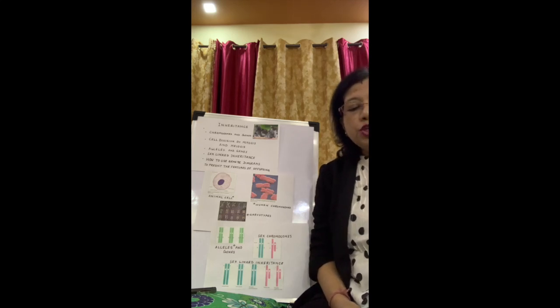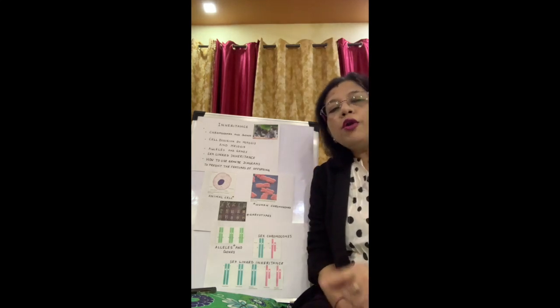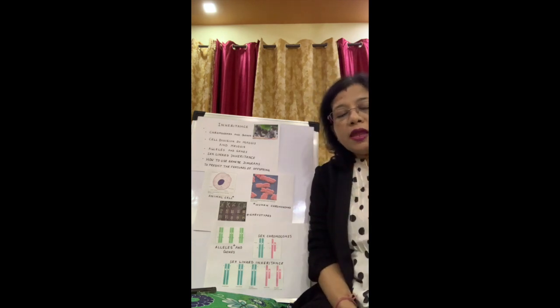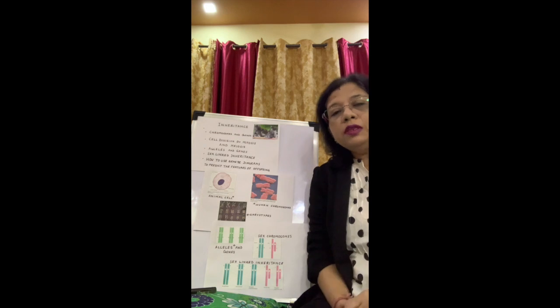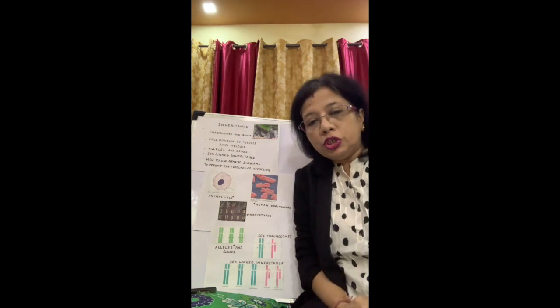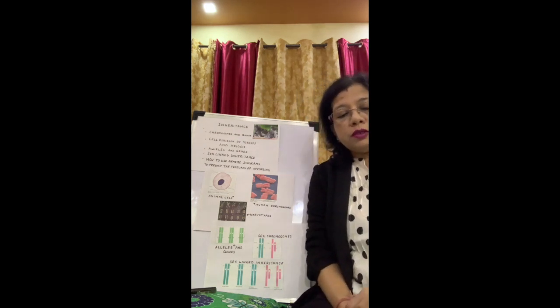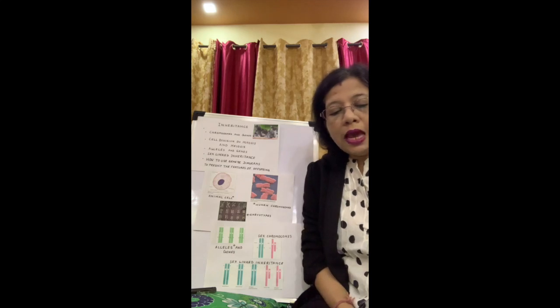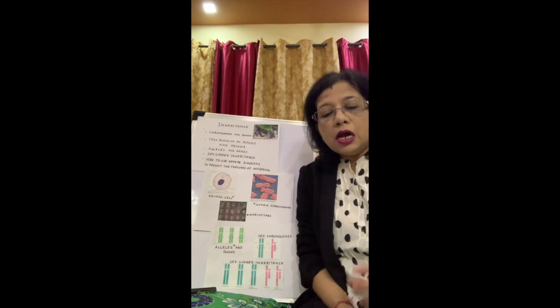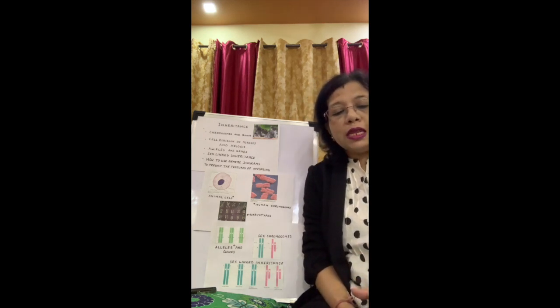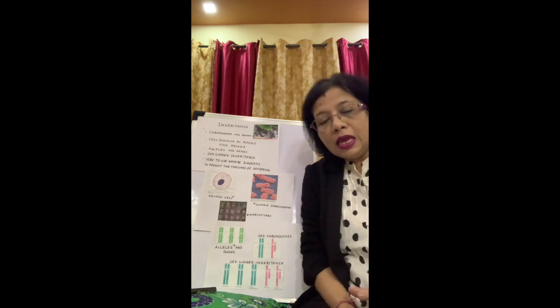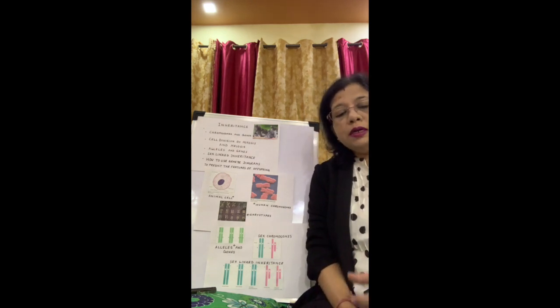The genes on your chromosomes determine your eye color, your hair pattern, your nose pattern, your complexion, and even the genetic diseases which you inherit from your parents. Now, human beings began their life as a single cell. First, a zygote was formed by the fusion of an egg and a sperm cell. The eggs are produced by the females and the sperm cells are produced by the males.